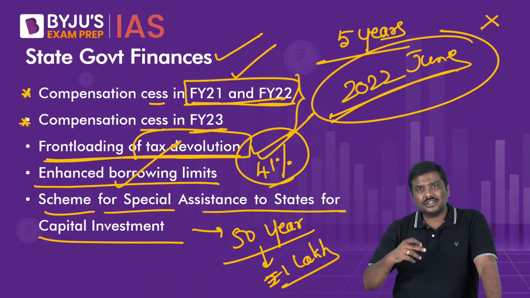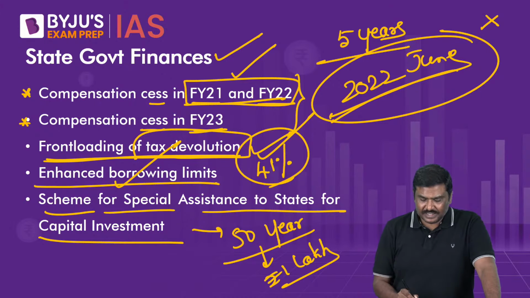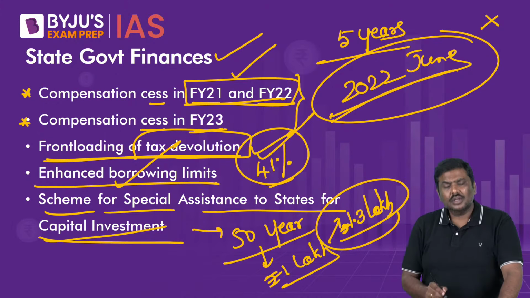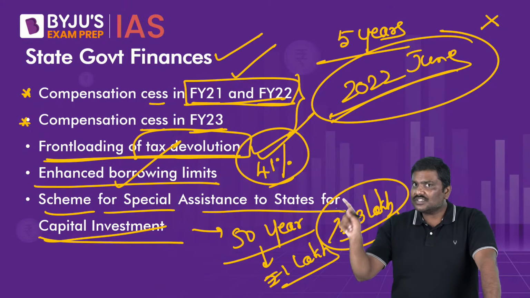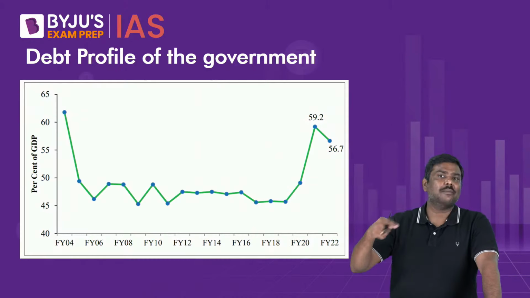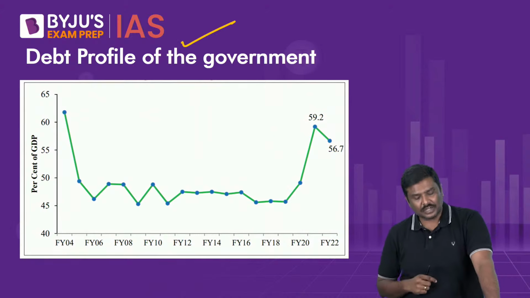Now for the current financial year, for the next financial year, the budget announcement is that this has been increased to 1.3 lakh crore rupees. 1.3 lakh crore rupees, right? So the government has provided 50-year interest-free loans for the states to incur in the form of capex. Next, what is the debt profile of the government?